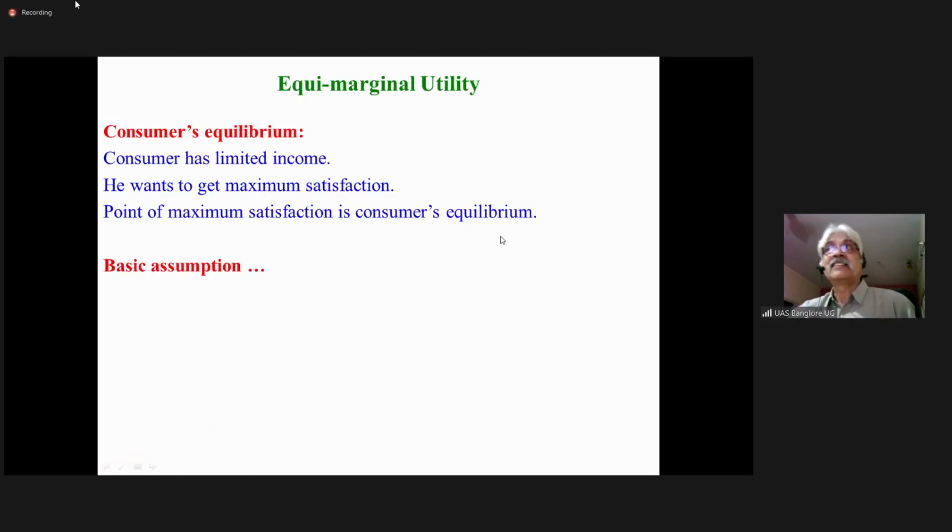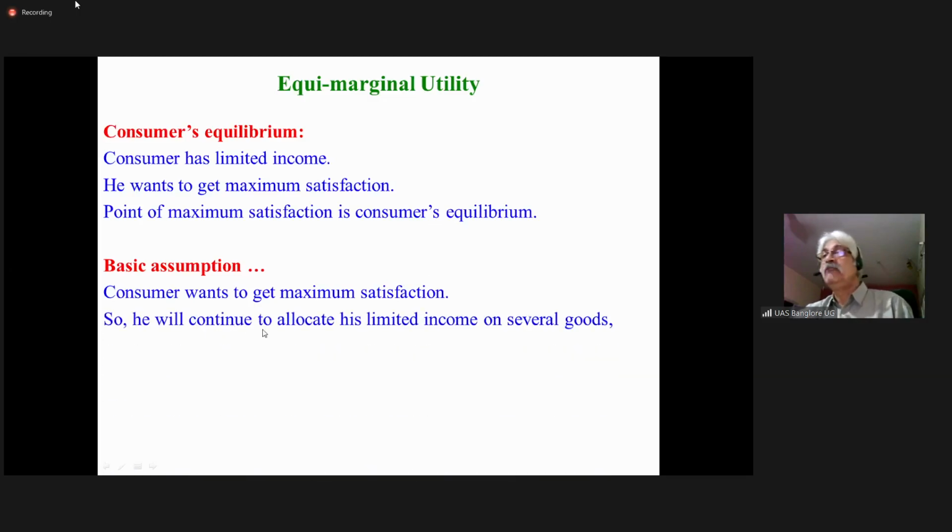The basic assumption we make while explaining the equimarginal utility is that the consumer wants to get maximum satisfaction, so he will continue to allocate his limited income on several goods. He cannot live with only one commodity, one good.